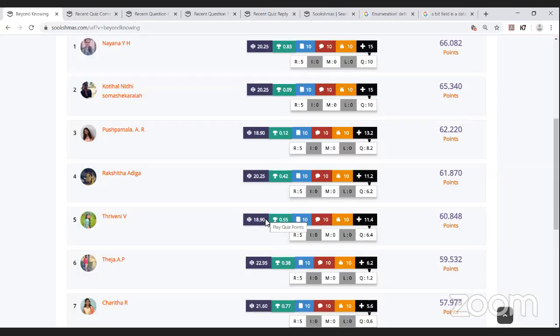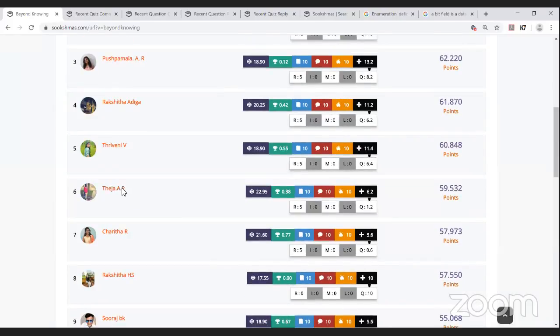She has also completed all her activities with 6.4 quality bonus points. It's a positive thing, she is a new player and she's going well. She has almost got 60 points. Being a new player to the BK, she has improved in a very short time. She has 6.4 quality bonus points, with 60.848 points in total.